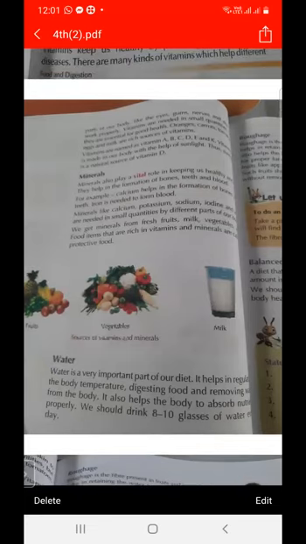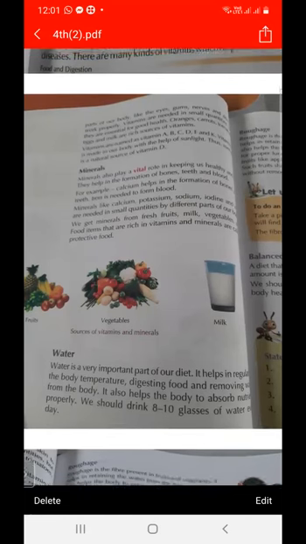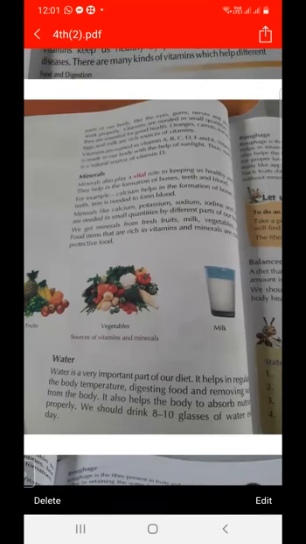There are many kinds of vitamins: vitamin A, B, C, D, E, and K. Vitamins and minerals are needed in very small quantities. How can we obtain vitamin D? From the sunlight. And how can we get calcium? From the milk. What is the function of calcium? It helps in the formation of bones.